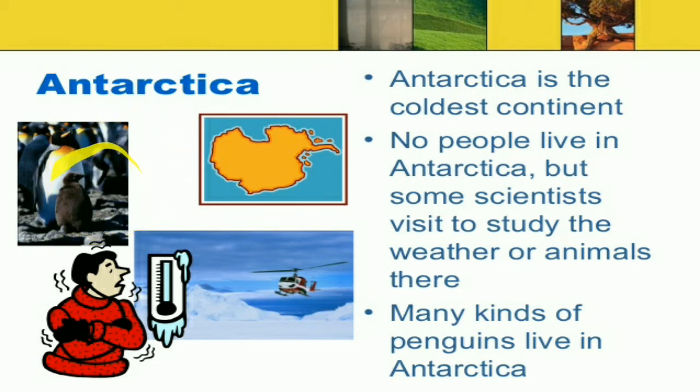No people live in Antarctica because it is the coldest continent. So children, you all understand about the Antarctica continent.